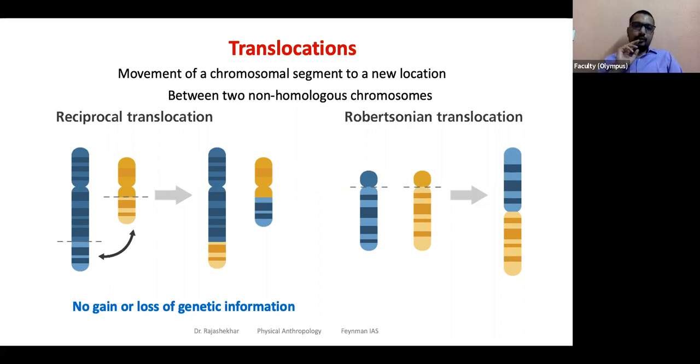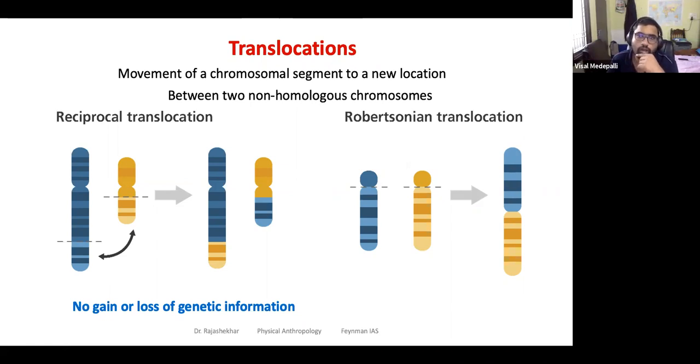Okay. The next one is Robertsonian translocation. The second type is called Robertsonian translocation. So what is Robertsonian translocation? Can you have a look at this image and see what had happened? Both Q arms got translocated.